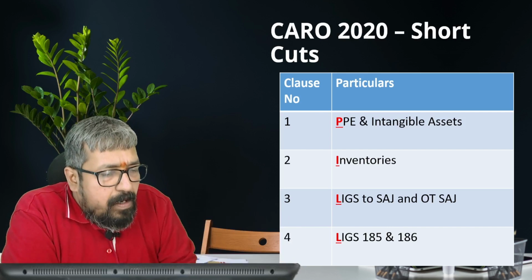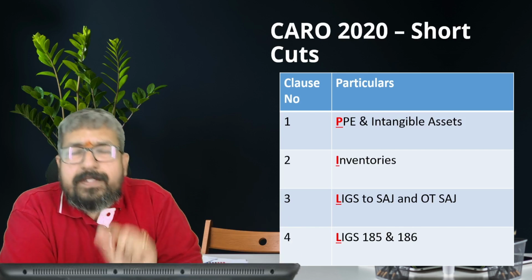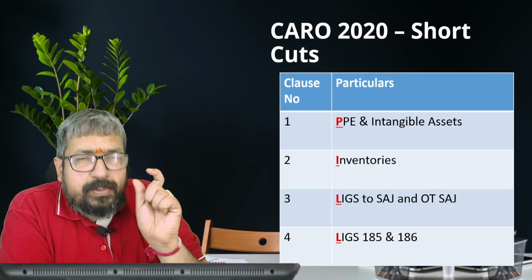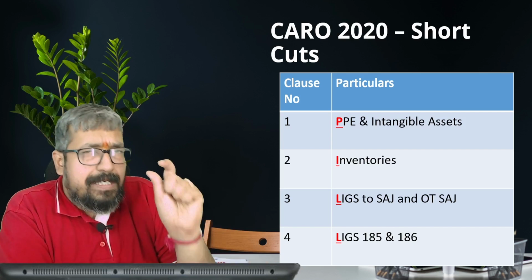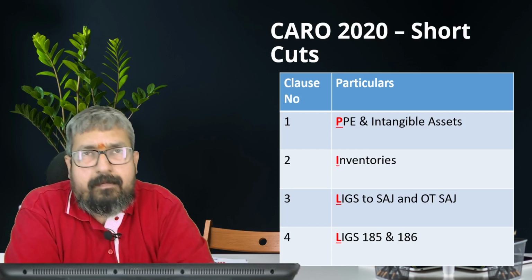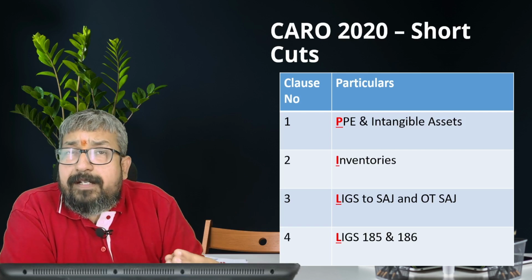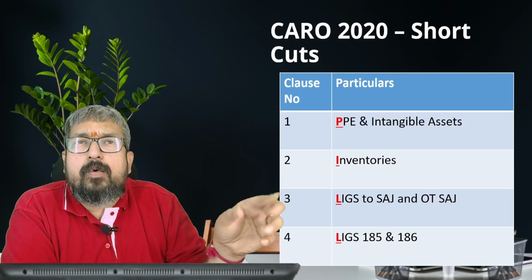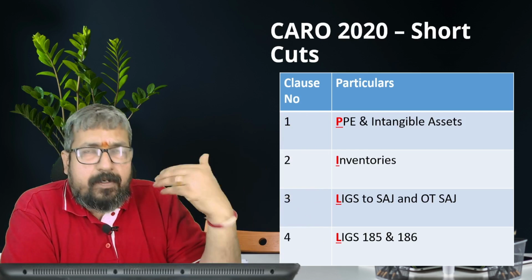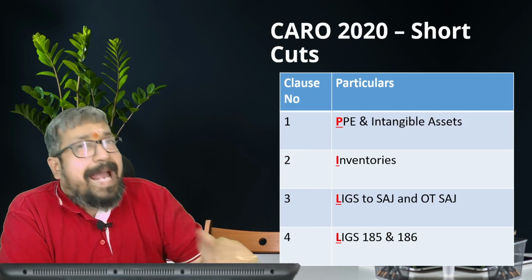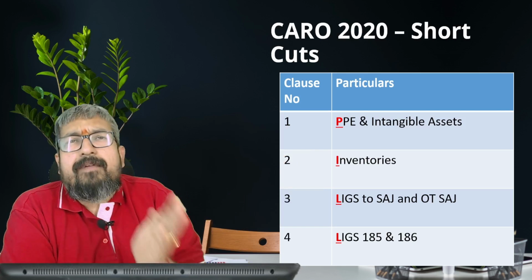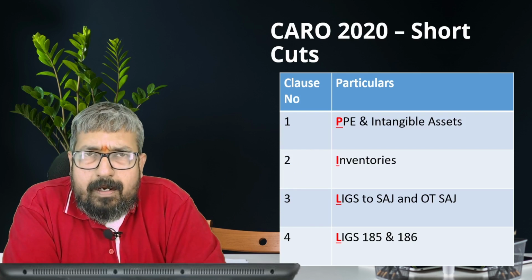And then LEAKS: loans and advances given, investments made, guarantees provided, securities provided to subsidiary, associate, joint venture. SAG means subsidiary, associate, joint venture, and other than SAG. So clause 3 talks about whether loans and advances are given to subsidiaries, associates, joint ventures, investments are made in them, guarantees and securities are provided to them, and to parties other than subsidiaries, associates, and joint ventures. Here we look at whether the terms and conditions are prejudicial to the interest of the company,